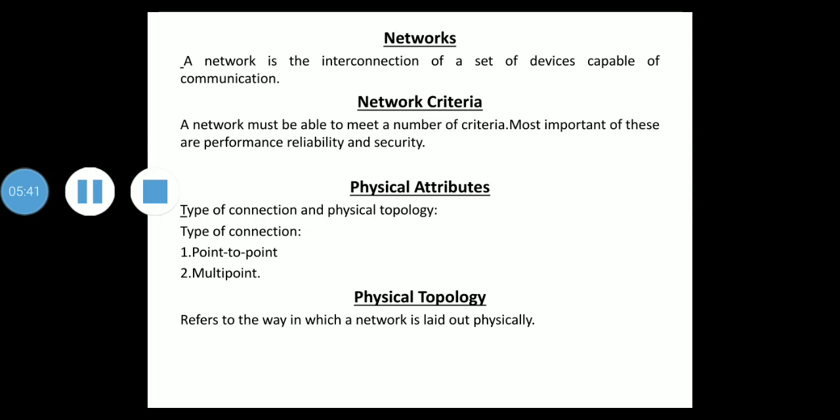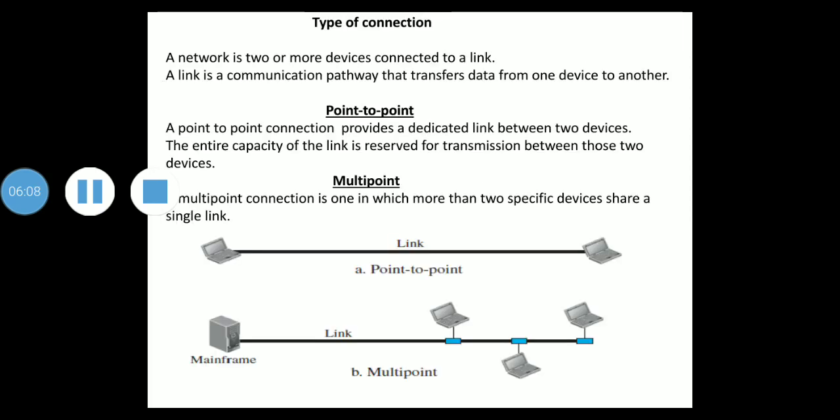For example, when we change television channels by infrared remote control, we are establishing a point-to-point connection between the remote control and the television's control system. Next, multi-point. A multi-point, also called multi-drop connection, is one in which more than two specific devices share a single link. You can see the diagram representing the types of connection.